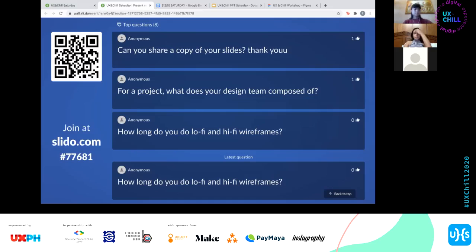They do the discovery part. So sila yung mag-research, and then before the actual designing phase started, si strategist muna yung may time to shine. And then we work on the project. Oh yeah. We have three kinds.